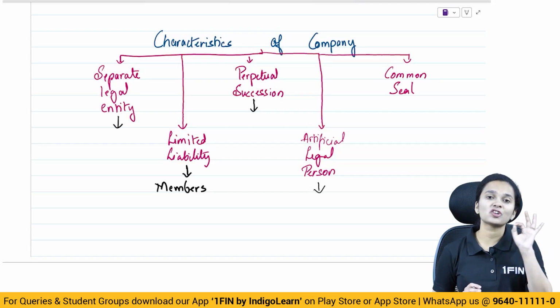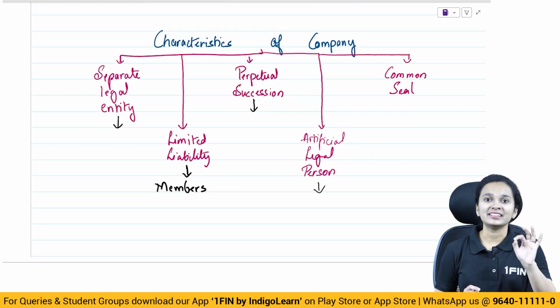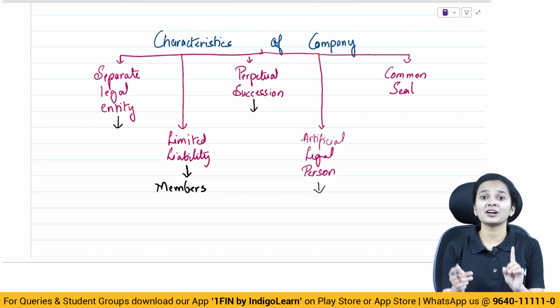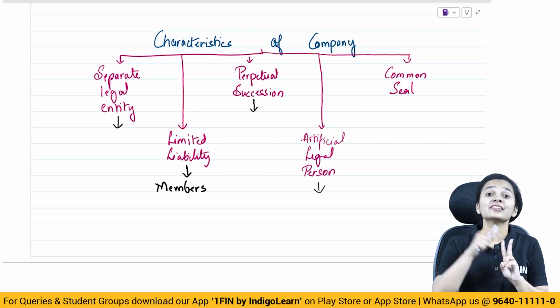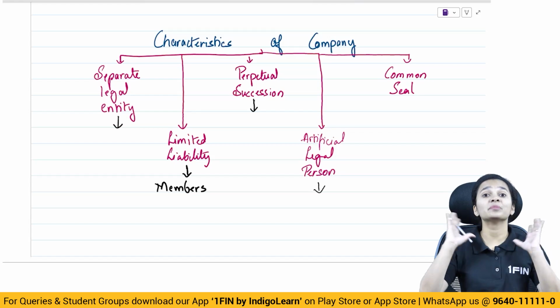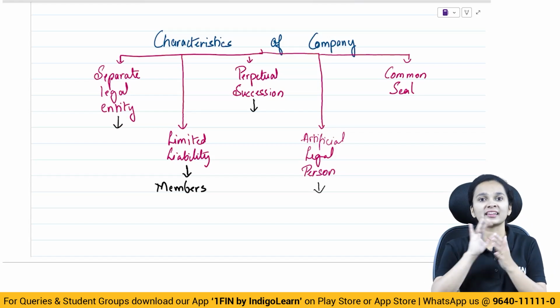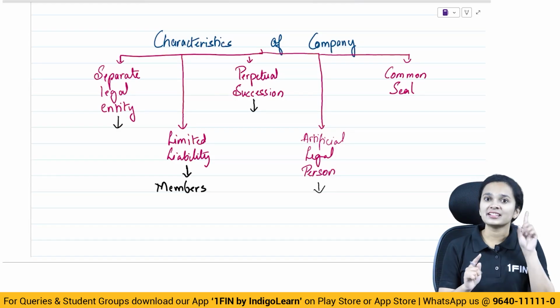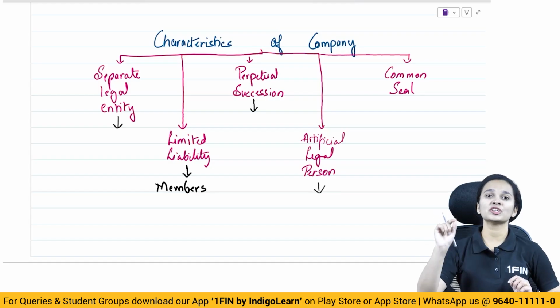Then the company is an artificial legal person. Why artificial? Because it does not get natural birth. And it is a legal person because it is formed under an act, under a law. This means the company can purchase assets in its own name, hold assets in its own name, and sue someone or be sued in its own name. The company has the ability to enter into contracts in its own name just like any other person. However, does it take natural birth? No. So that's the reason we call a company an artificial legal person.